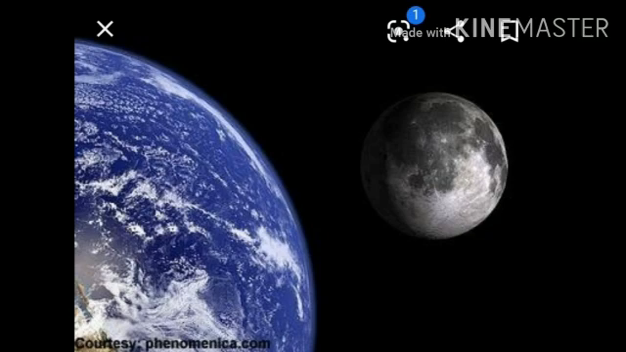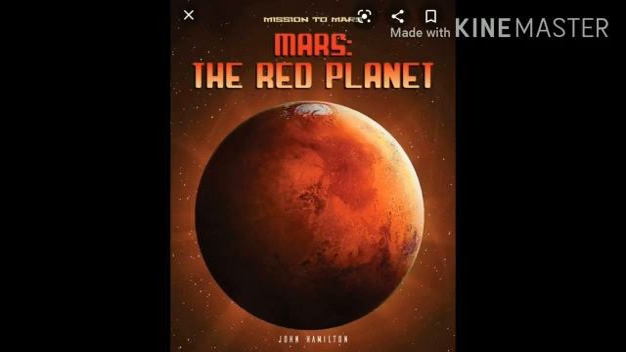The polar diameter of the Earth is 12,714 km and the equatorial diameter is 12,756 km. The Earth revolves around the Sun at a speed of about 30 km per second. Life is possible on the Earth because of the presence of land, air and water. The only natural satellite of the Earth is the Moon.